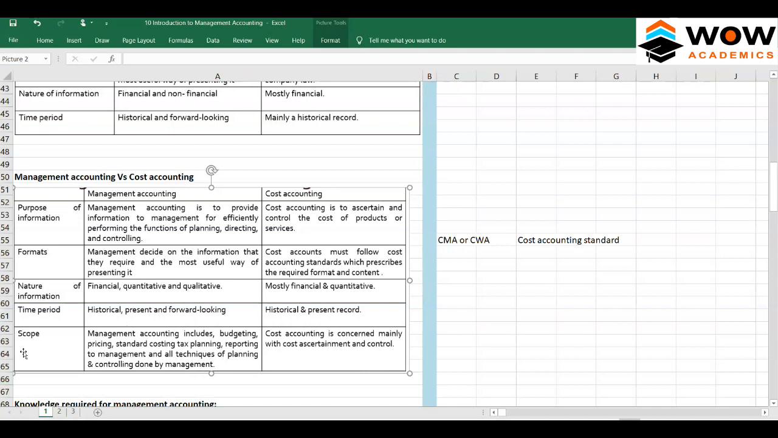The next one is scope. Cost accounting is mainly about finding out the cost and controlling it. Management accounting is much wider: budgeting, pricing, standard costing, tax planning, reporting to management, and all techniques of planning and controlling.